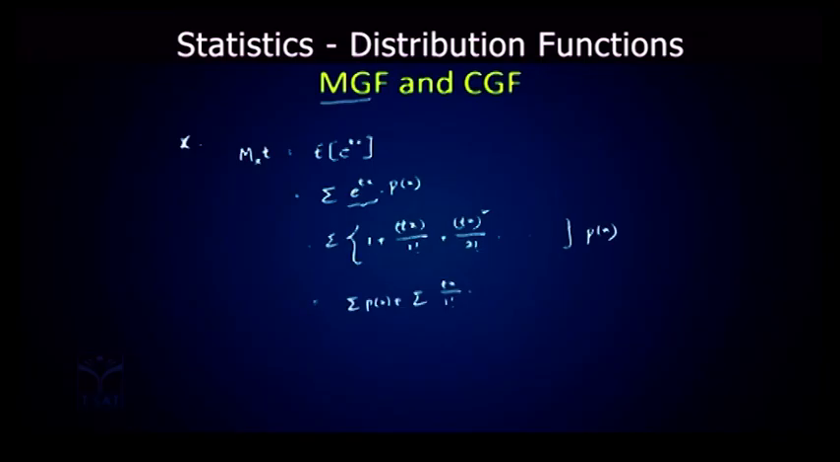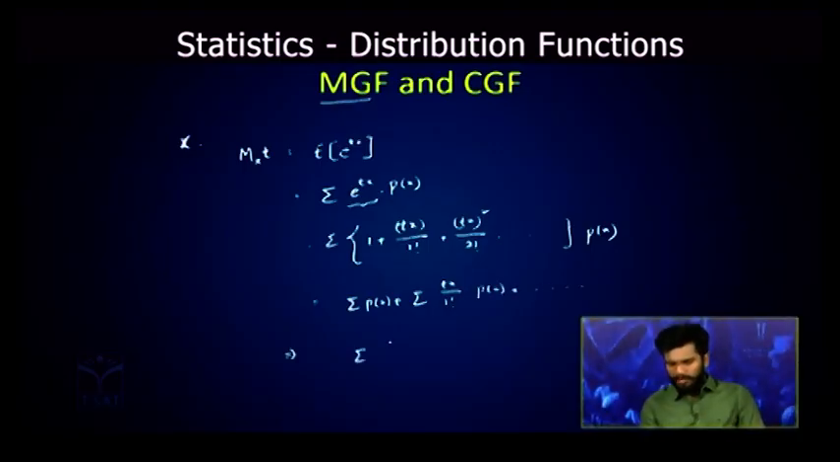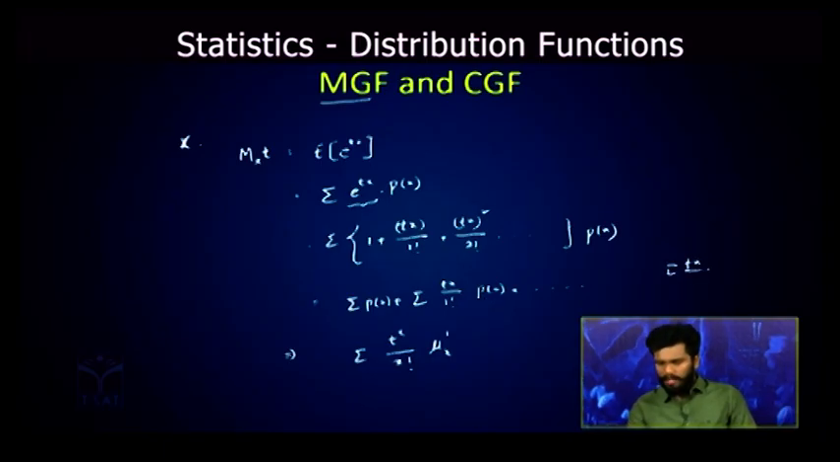Now into p of x and so on. This will give us summation t power r by r factorial into mu r dash. So why am I writing mu r dash? Summation x into p of x, that is mu 1 dash. In the second term, summation t squared x square by 2 factorial into p of x, summation x square into p of x, then I will get mu 2 dash, like this.